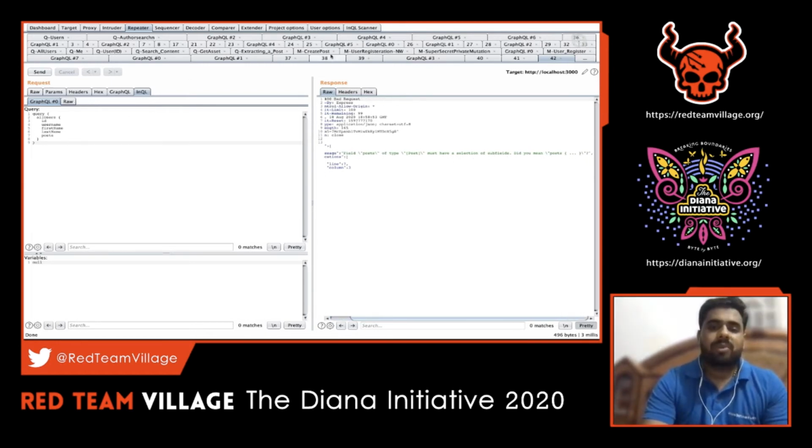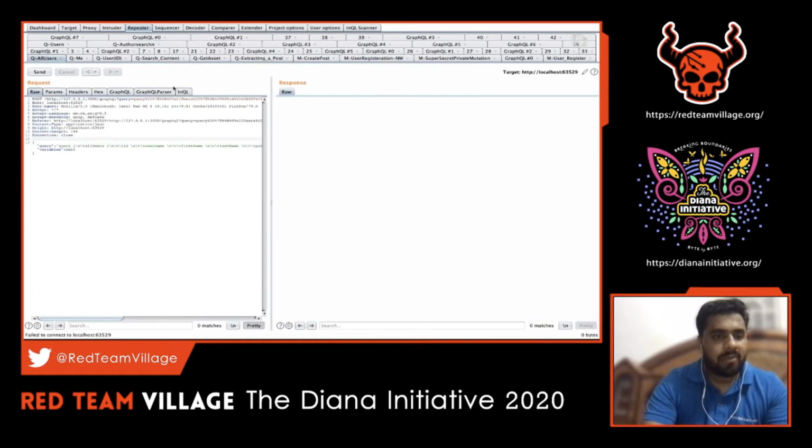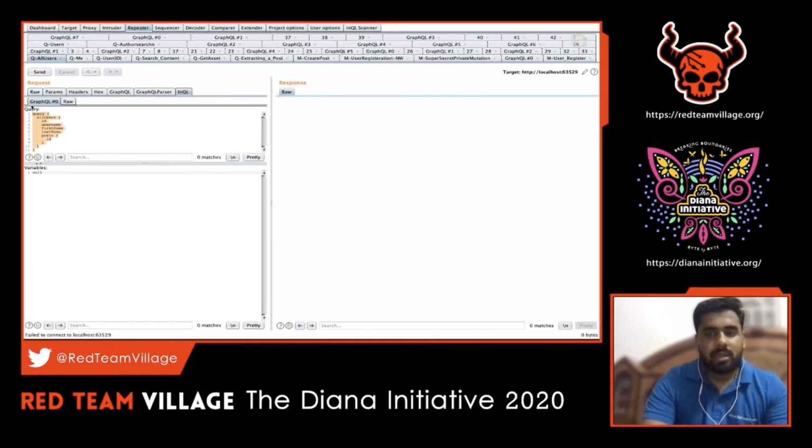We are making use of InQL, and since introspection is not enabled or not allowed, we have to craft it on our own. That's what we are trying to achieve here. Based on the error response, we have to understand it, and then try to craft it. So let's see the all user query. I think I already have the all user query here, so let's try that again in here.